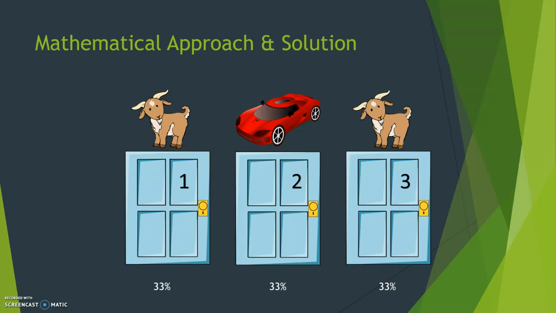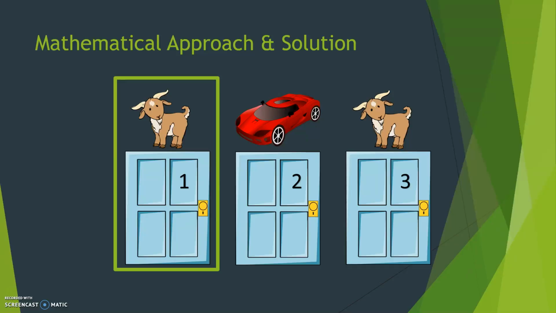So mathematically explaining this, in this scenario, each of the 3 doors has about a 33% chance of being the correct door. Let's say that we arbitrarily chose door 1. That's what we have decided to go with. And the host is going to open door 3. So he opens it and we see that it's a goat. It is not the right door. It is not the grand prize.